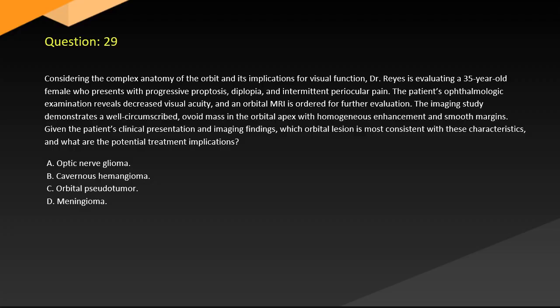a well-circumscribed ovoid mass in the orbital apex, homogeneous enhancement, and smooth margins. Given the patient's clinical presentation and imaging findings, which orbital lesion is most consistent with these characteristics, and what are the potential treatment implications? A. Optic nerve glioma. B. Cavernous hemangioma. C. Orbital pseudotumor. D. Meningioma.